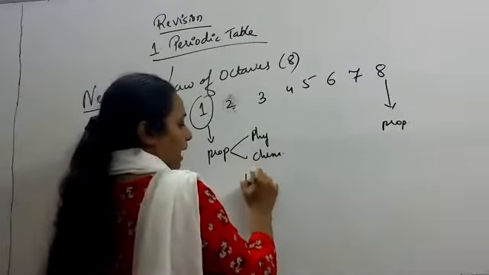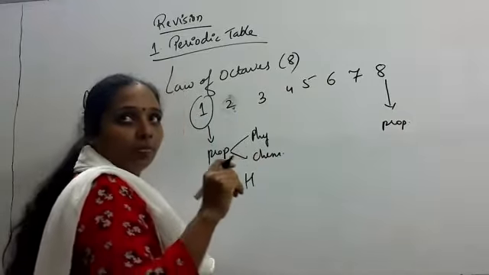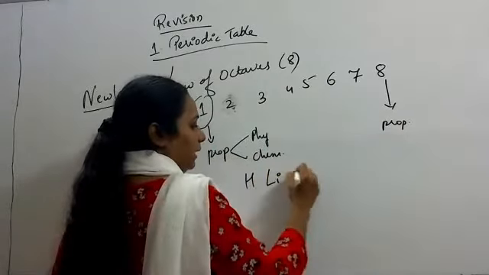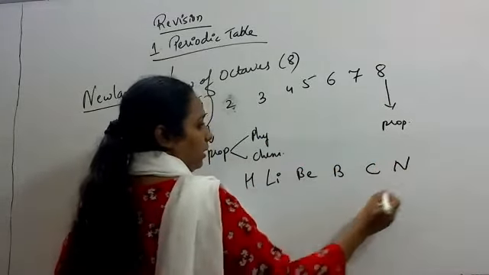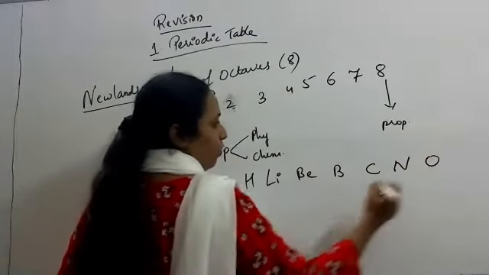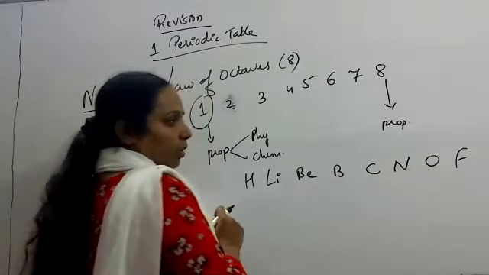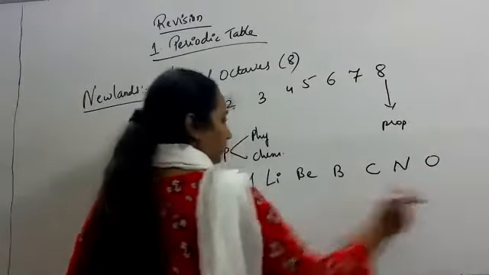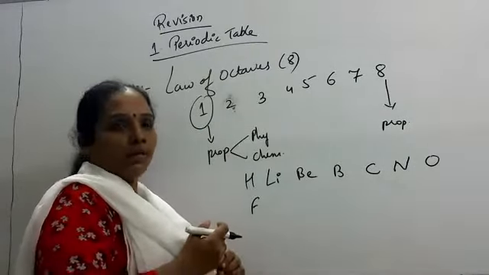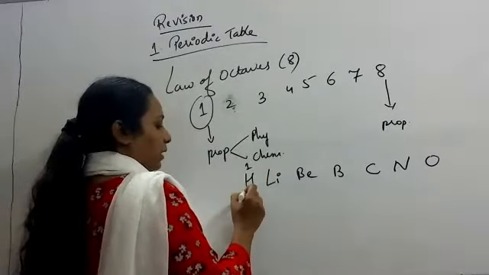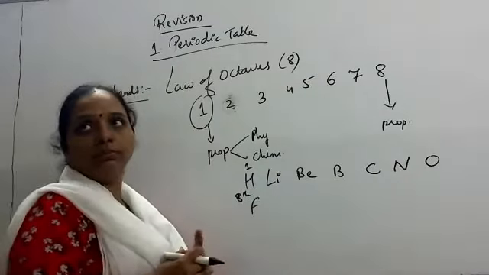For example, hydrogen. We will leave helium because helium is a noble gas. Hydrogen, helium, lithium, beryllium, boron, carbon, nitrogen, oxygen, fluorine. 1, 2, 3, 4, 5, 6, 7, 8. So here I write fluorine over here. So he arranged it in such a way that the property of every first element is similar to the property of every eighth element. What comes after fluorine?